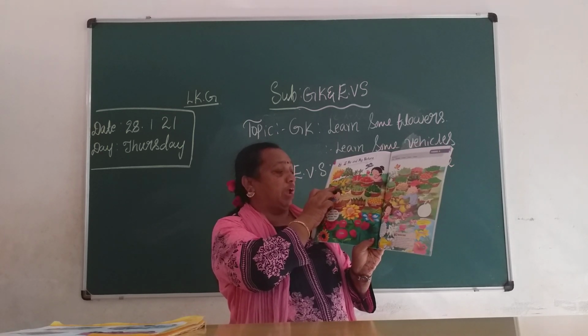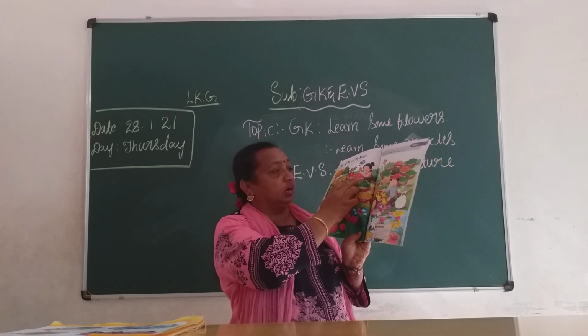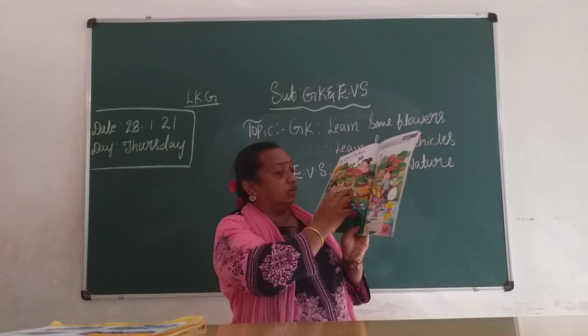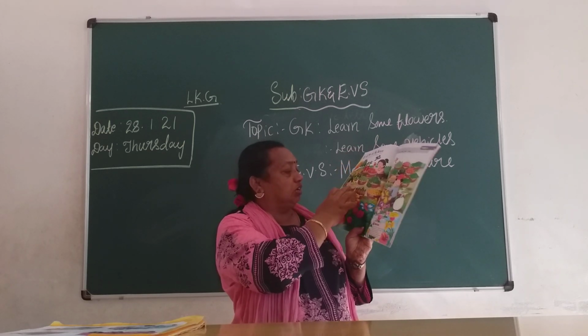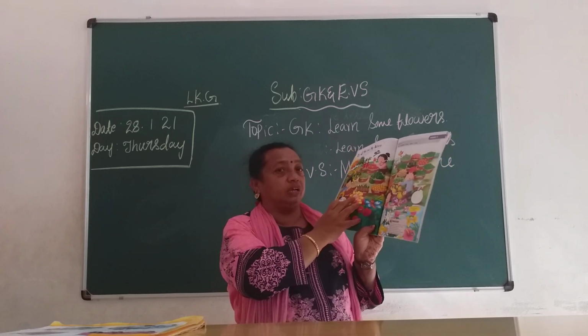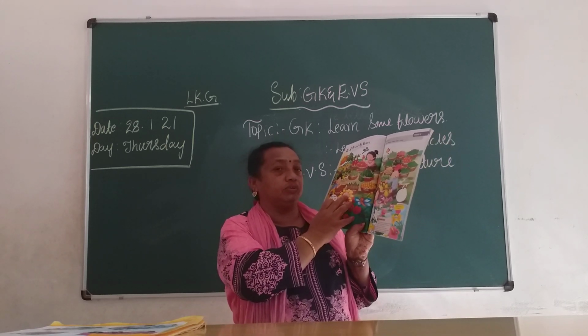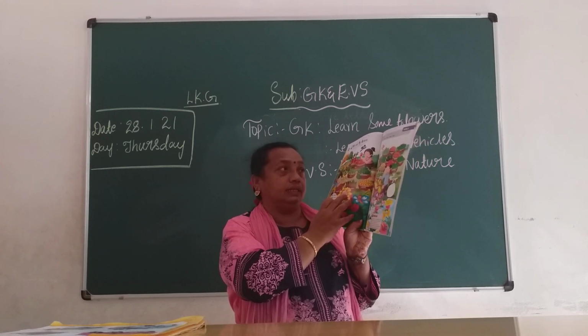Which fruit? This one mango, guava, banana, grapes, pomegranate, apple, pear, pineapple, watermelon, orange, muskmelon, strawberry. Fruits are all very good for health. You should eat one fruit daily, children. Fruit is good for our health.